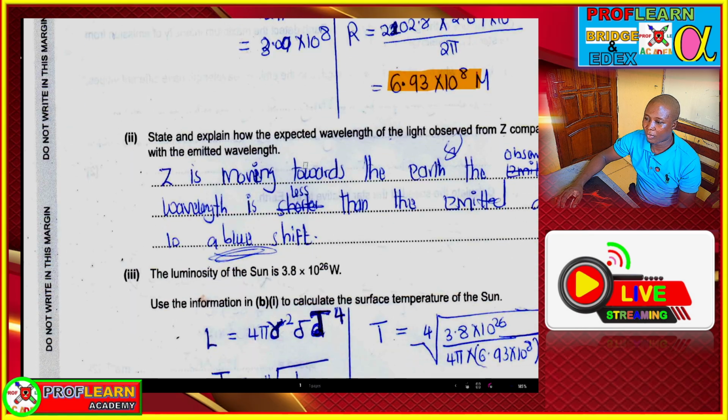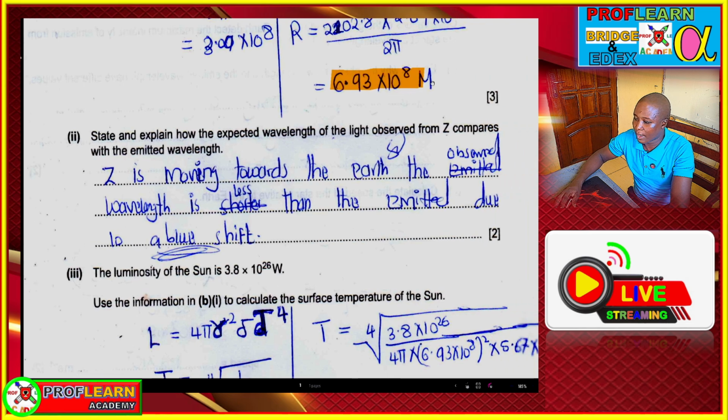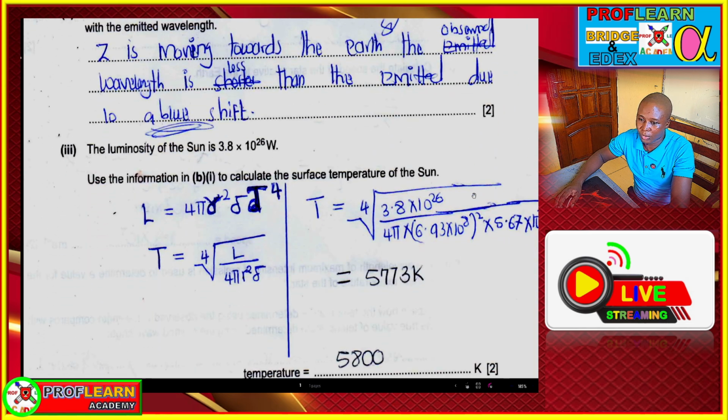State and explain how the expected wavelength of light observed from Z compares with the emitted wavelength. So Z is moving towards the Earth, so the observed wavelength is going to be less than the emitted wavelength due to a blue shift. So basically that's what we explain.